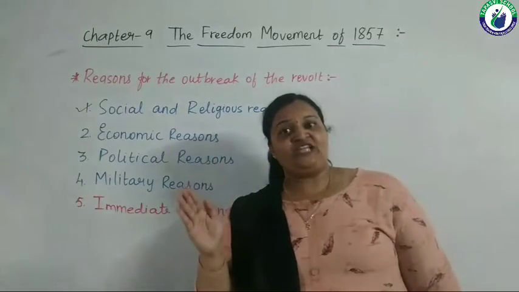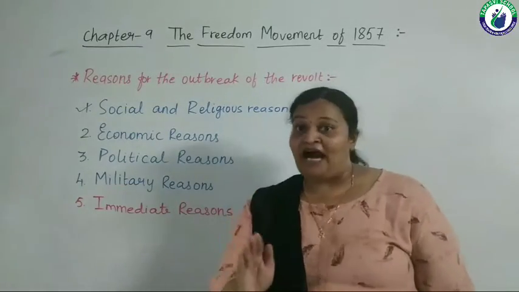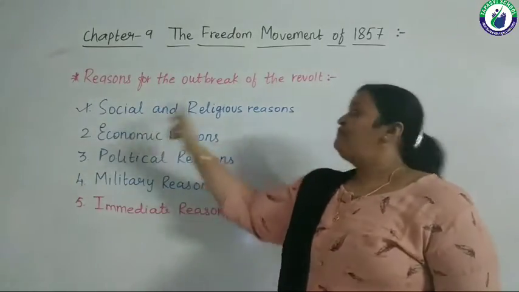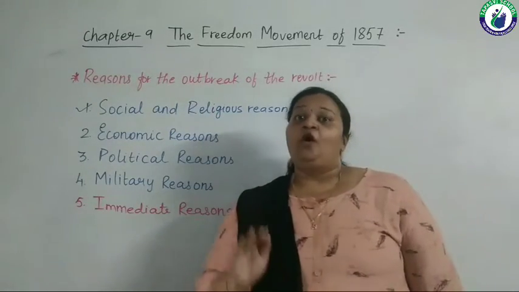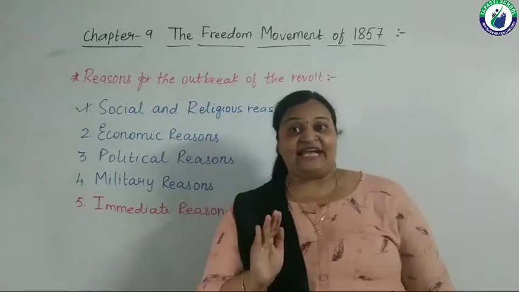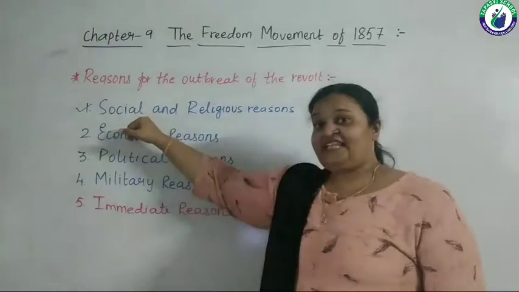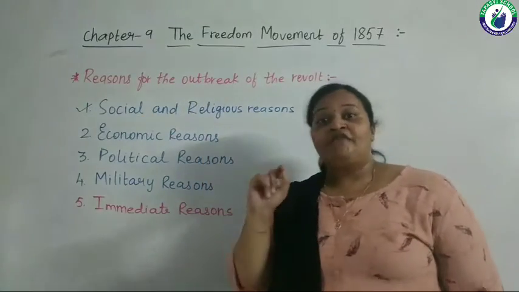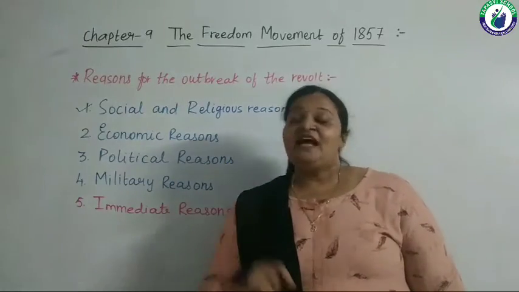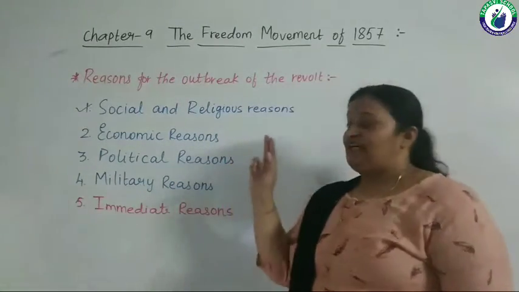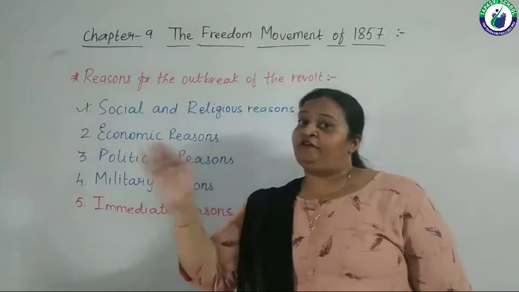So whatever changes they made were not acceptable to our society and religion, right? So those people who were very much dissatisfied with the things happening in our society and religion agreed to join the revolt. This is how this became one of the reasons for the outbreak of the revolt of